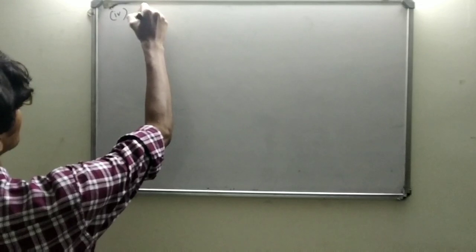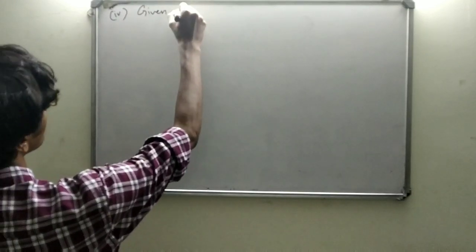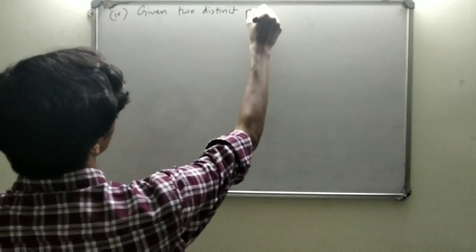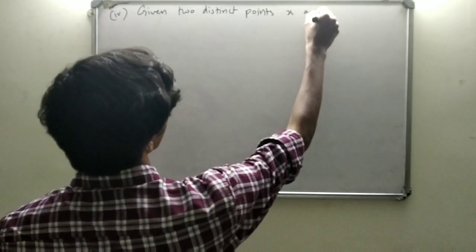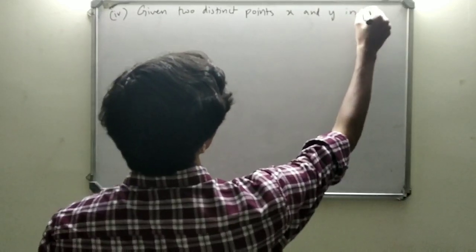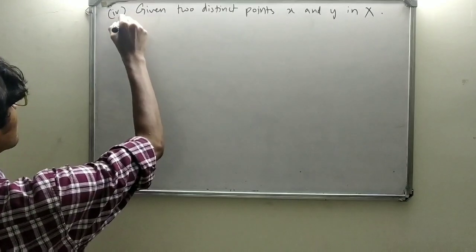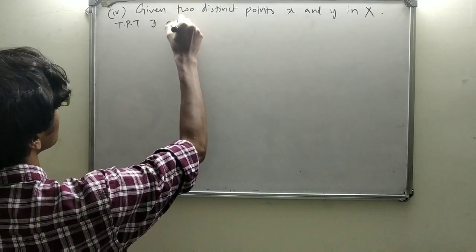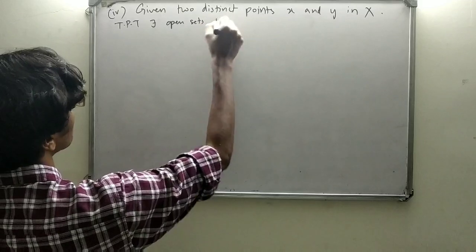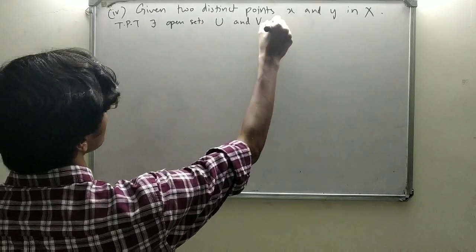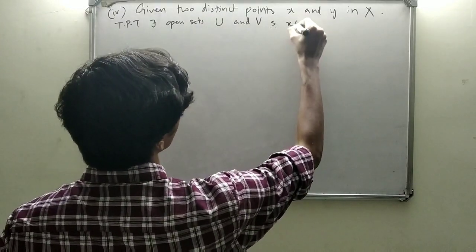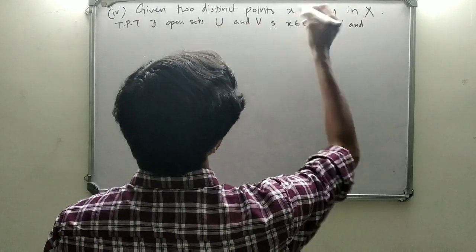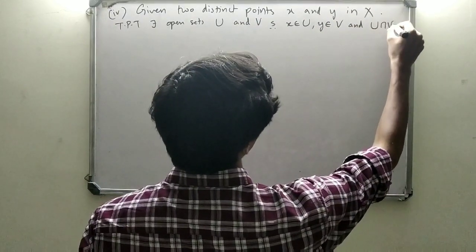We're given two points x and y in X. We're supposed to prove that there exist two open sets U and V such that x element of U, y element of V, and their intersection should be empty.